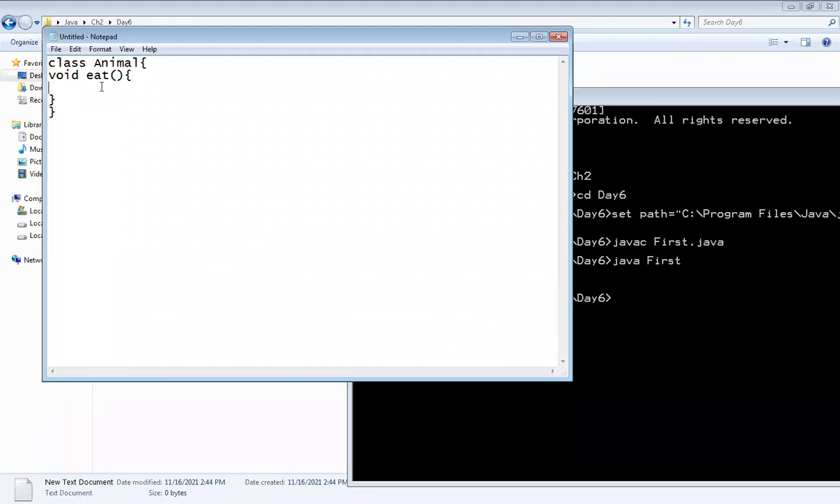And in this method, I will just write an SOP statement. And I will write "process of eating". Okay, so you can take any example for this. And after that, I will take one child class. Suppose the class is Dog, which extends the properties of the Animal class.